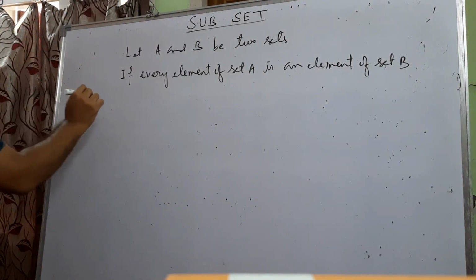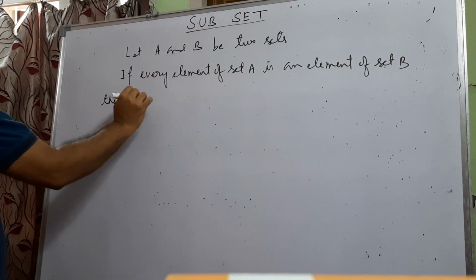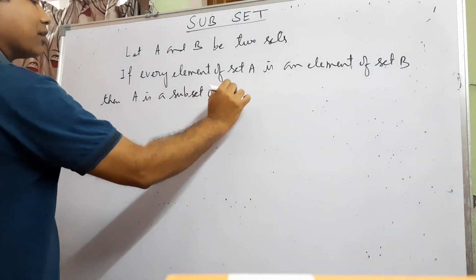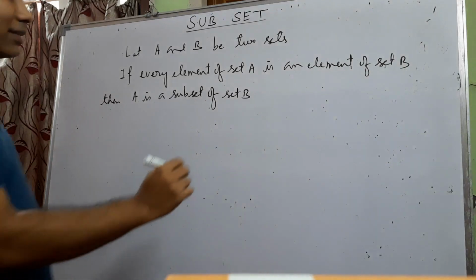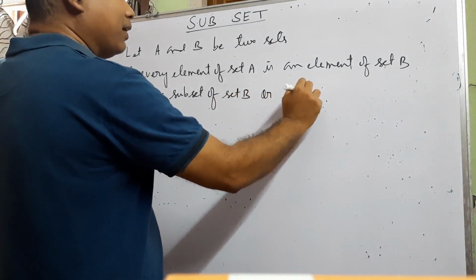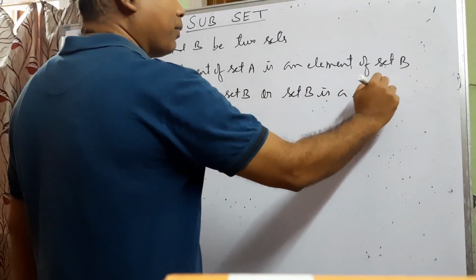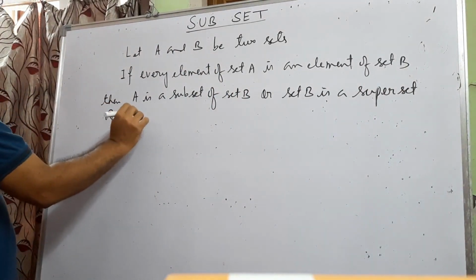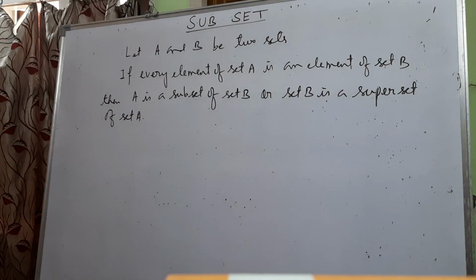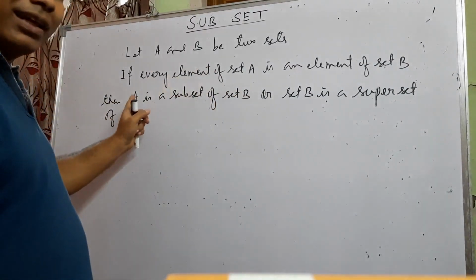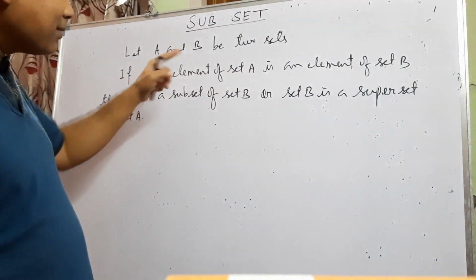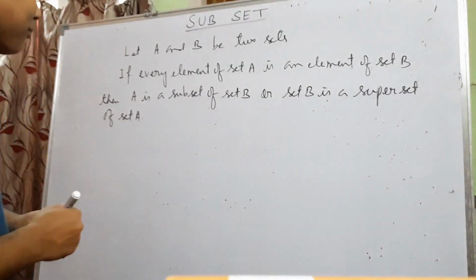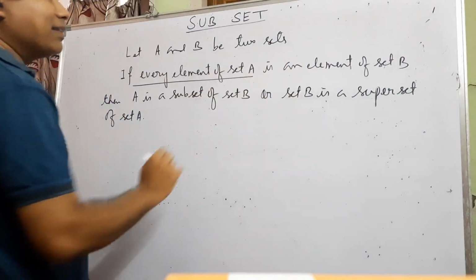Okay, then A is a subset of set B. Or conversely, set B is a superset of set A. Like A subset B, B superset A, less than B, B greater than A, A is a multiple of B, B is a factor of A. Like that, A is a subset of B, B is a superset of A. Condition: every element of set A is an element of set B.